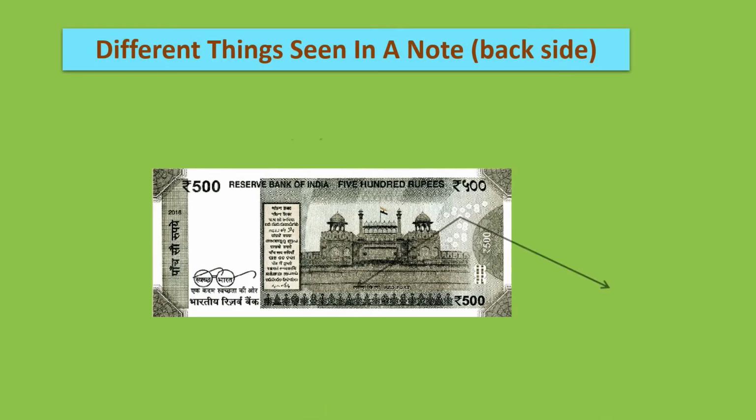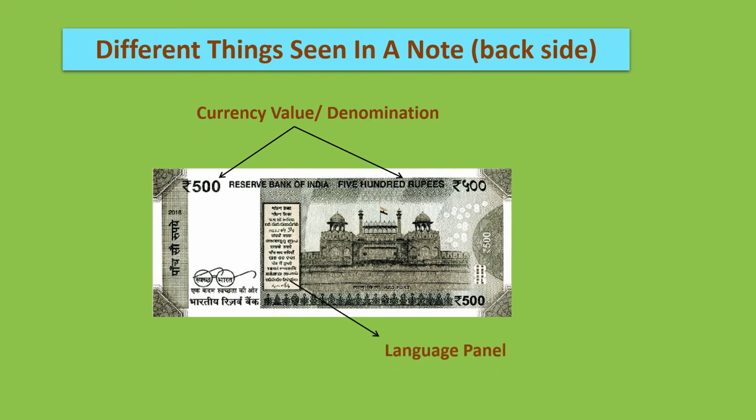Now children, let us see different things seen in a note on back side. So this is currency value or denomination, that is rupees 500 written here. Then there is language panel. In this panel, the value of this note is written in different languages. 500 is written in different languages. Then you can see Swachh Bharat emblem. And one more thing you can see here, that is this part. This is Red Fort or Lal Killa. So these are the things which we can see on the back side of our currency note.